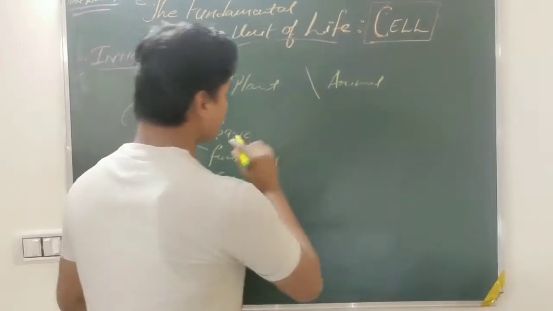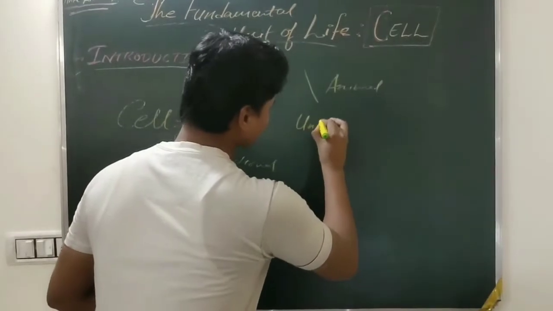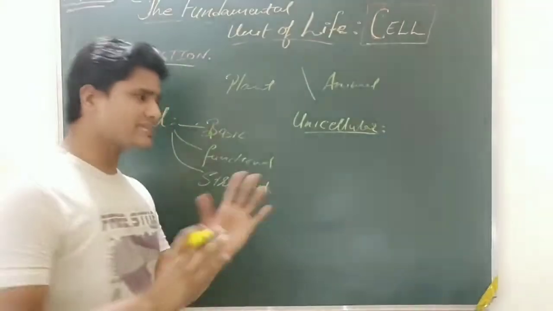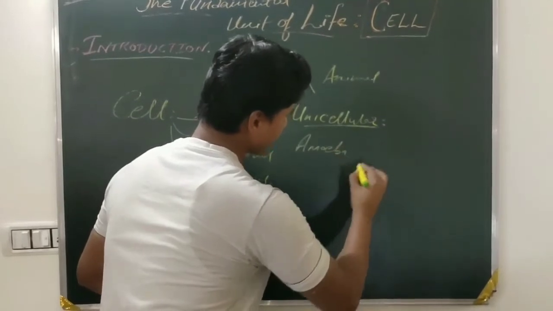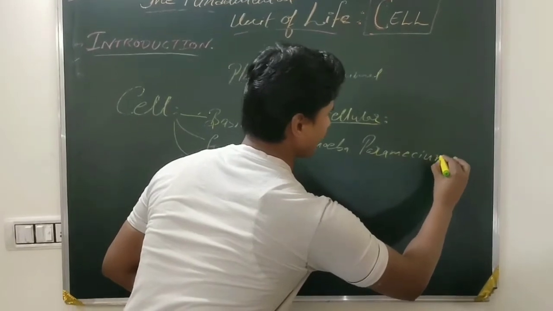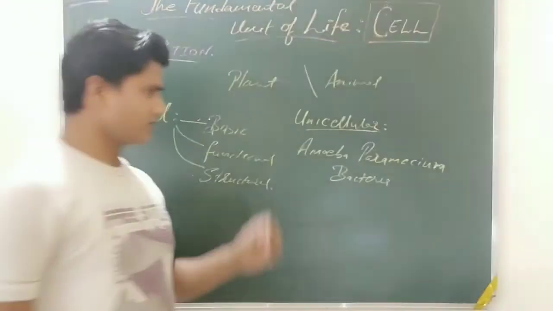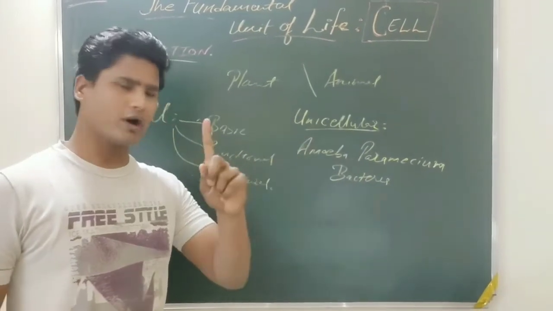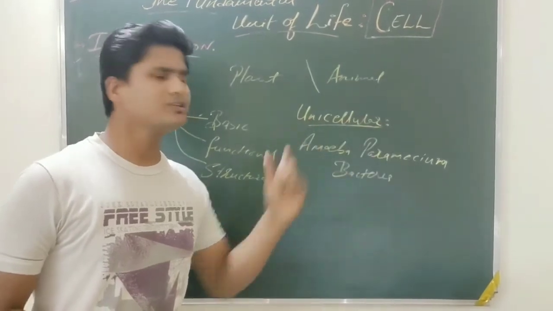The other part is, if any living organism is made up of only one cell, it can be said as unicellular. There are many examples of unicellular such as amoeba, paramecium, bacteria. We can say any living organism which is composed of only one cell. The uni means one. If any living organism is made up of a single cell, that is called a unicellular organism.